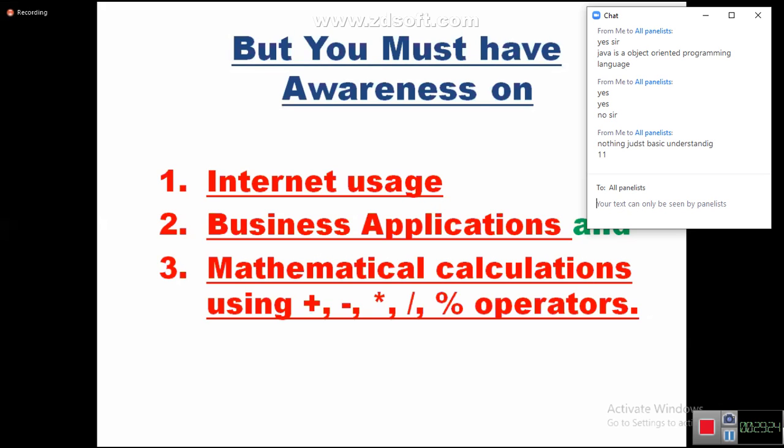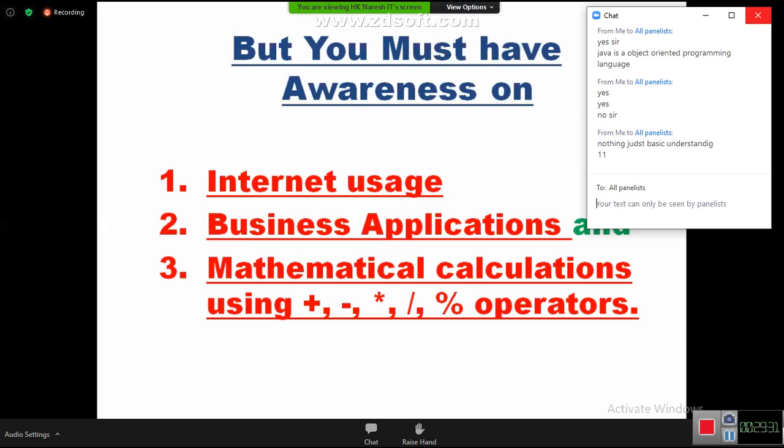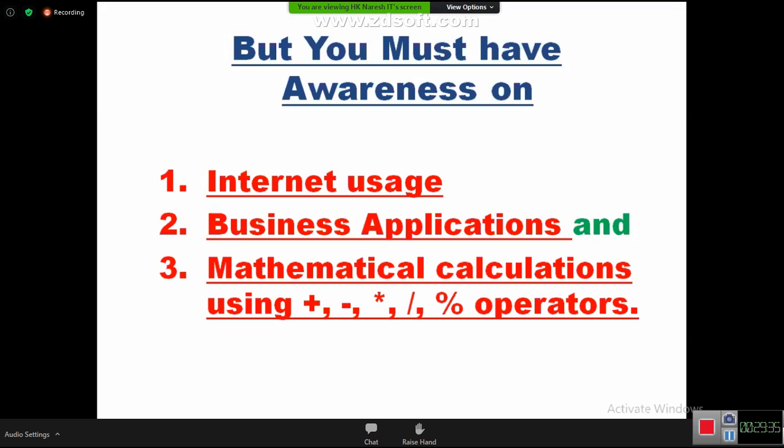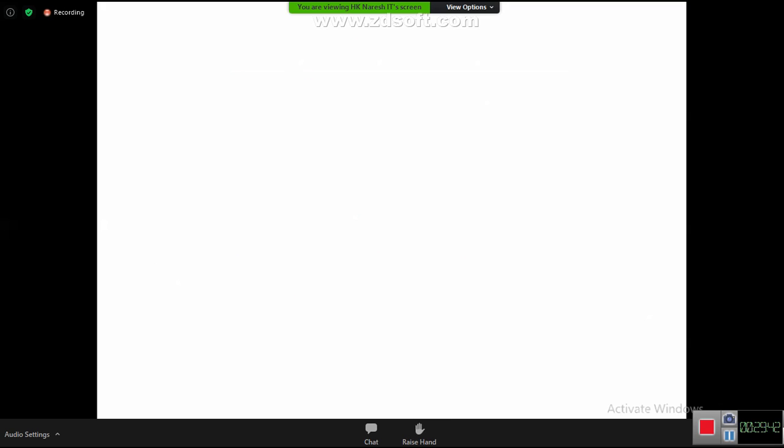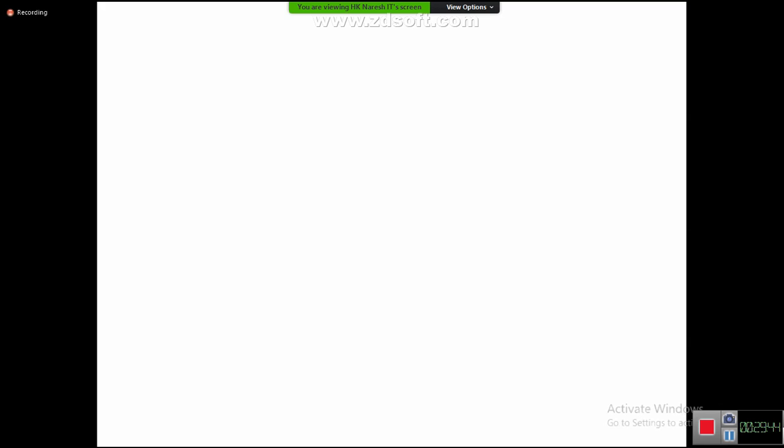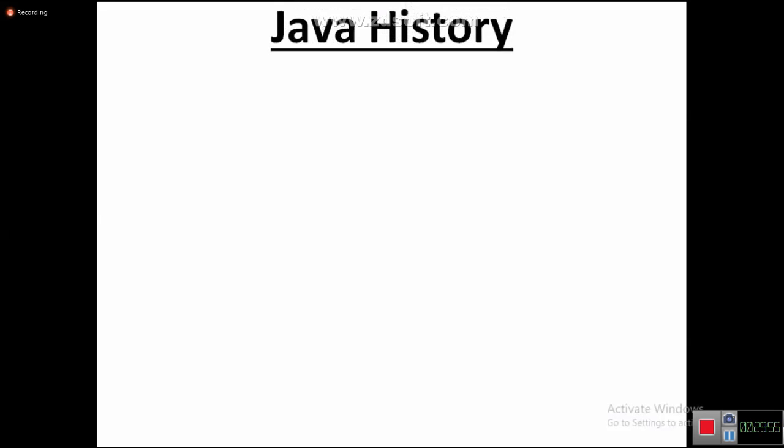Right. So you are very good in internet and very good in business application. You are very strong in mathematical calculations. Hence, you are eligible to learn Java. Are you getting confidence? Right? So there are no prerequisites to learn Java. Just whatever real life common sense you have, that is more than enough to start Java as your first programming language. So this is the story about what is Java, why Java, who invented Java, what the prerequisites to learn Java. Now moving to the next story, Java history.